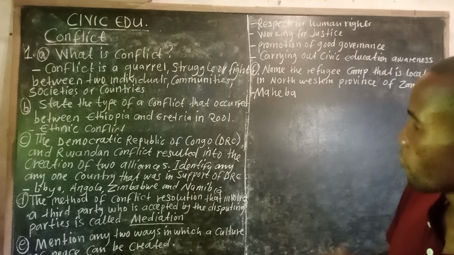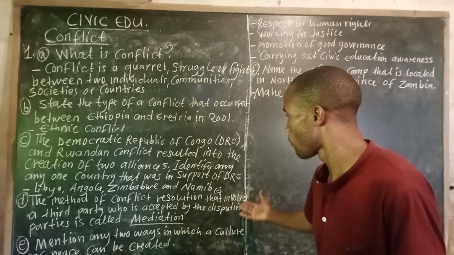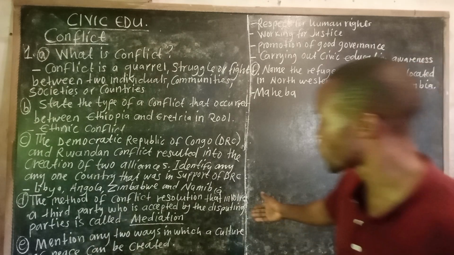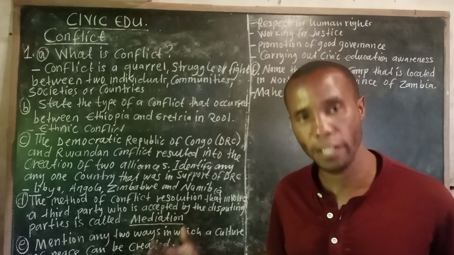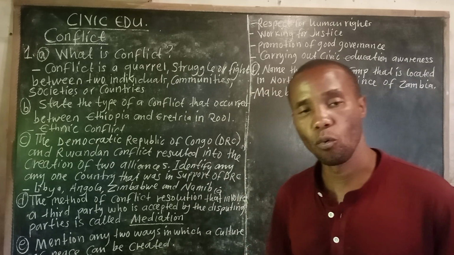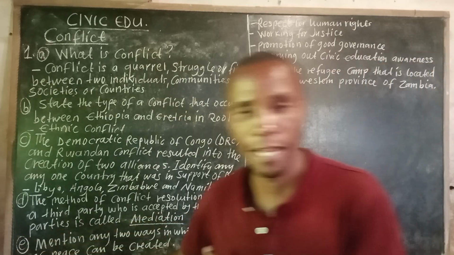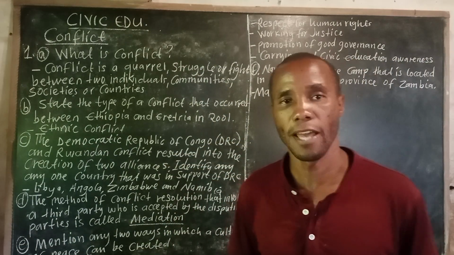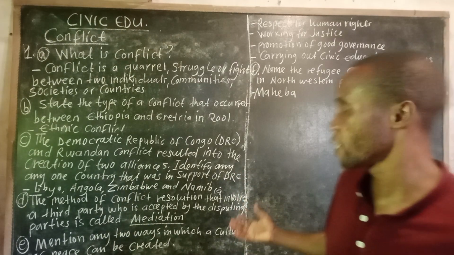Then we go to D, the method of conflict resolution that involves a third party who is accepted by the disputing parties is called mediation. This word mediation comes from the word mediator. A mediator is a person who is in the middle, between this side and this side. Hence, this resolution is called mediation.